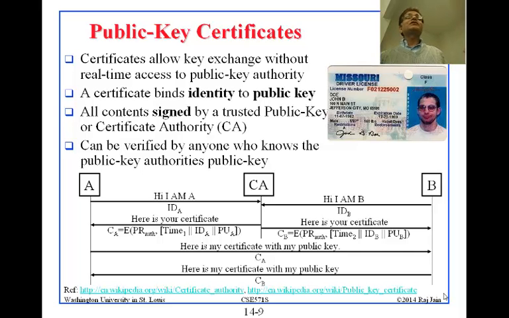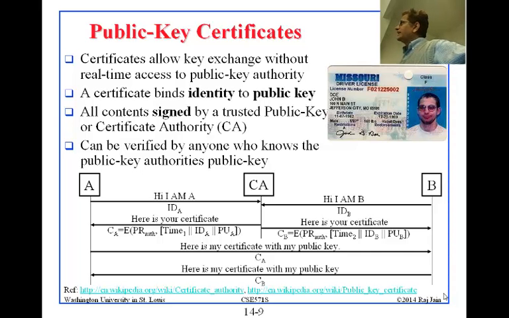Now, we learned about digital signatures already, right? So we know how to sign a document and how to verify that the signature is valid. And so that's what we'll do with a certificate. We will have a certificate which is signed by the authority and can be verified by anyone who knows the public key of the authority. So as long as we know the public key of the authority, this is how it will work.